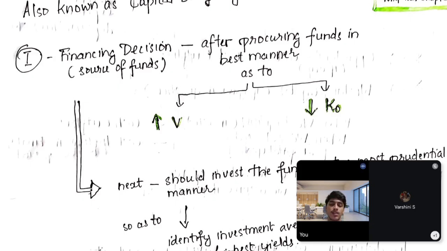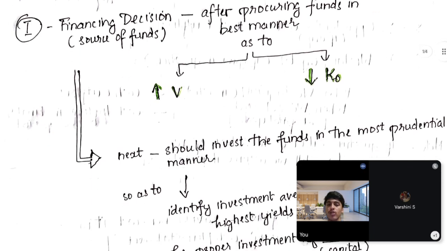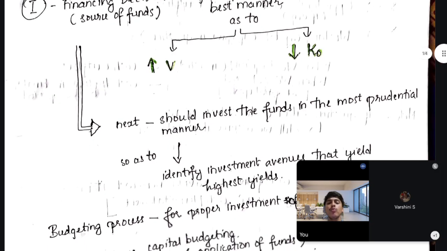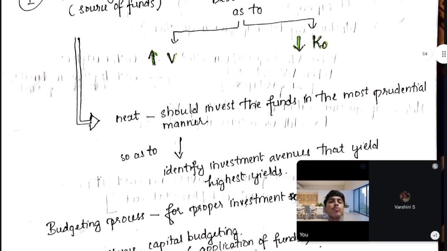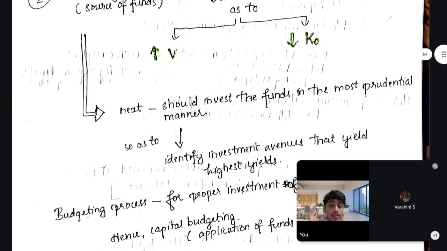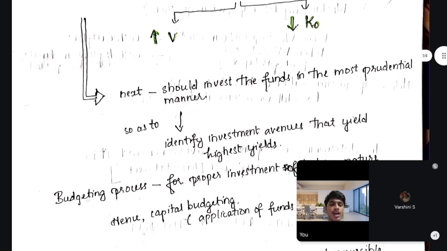After financing decisions, next comes the step of investment decisions. First, you have to acquire the finance, which we have done from various sources. Next, we should invest these funds in the most prudent manner. With the funds we have collected, we should find the best investing alternative so as to achieve the highest yields, the highest return.